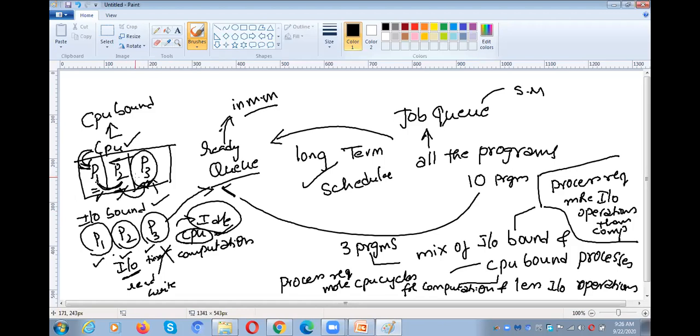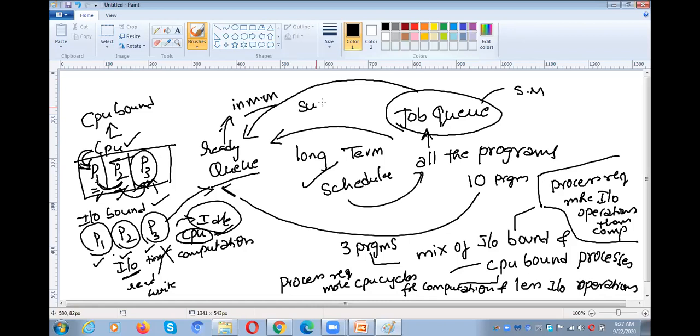That is the reason why the long-term scheduler has to select a subset of programs. The long-term scheduler has to select a subset of programs from the job queue and keep them in the ready queue. That subset of processes needs to be a combination of CPU bound and IO bound. That means a mix of CPU bound and IO bound processes needs to be kept in the ready queue. Okay.